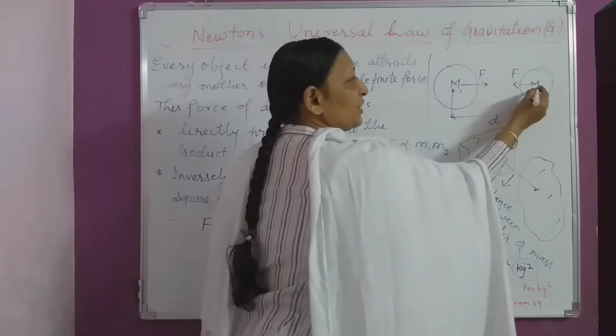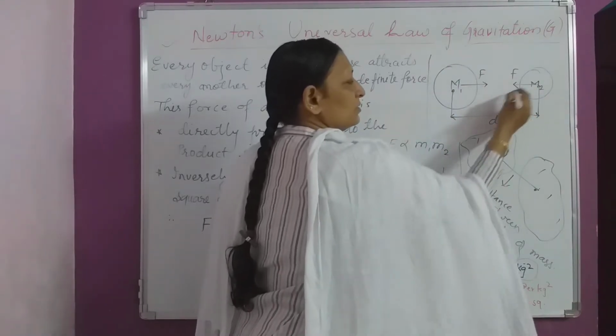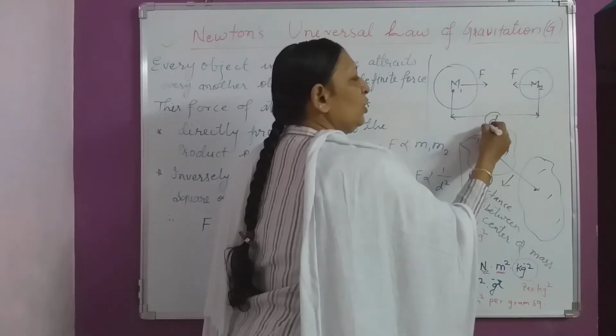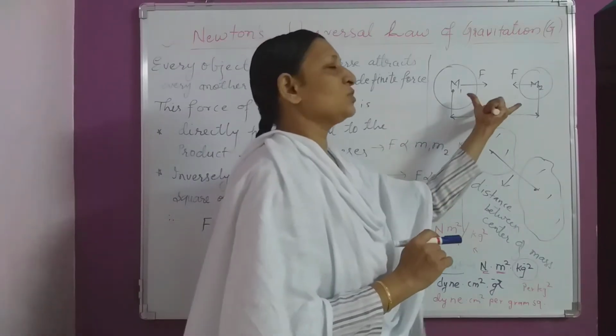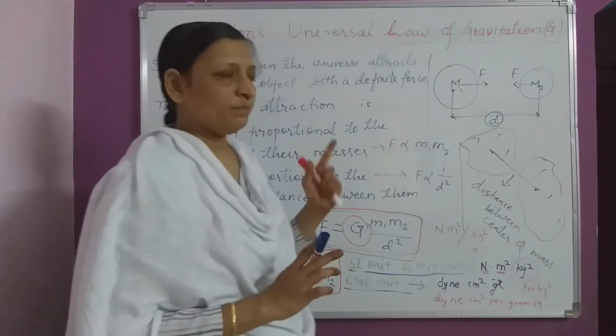The distance between the two centers is considered as the distance between the two objects. So d is the distance between these two objects. Right?